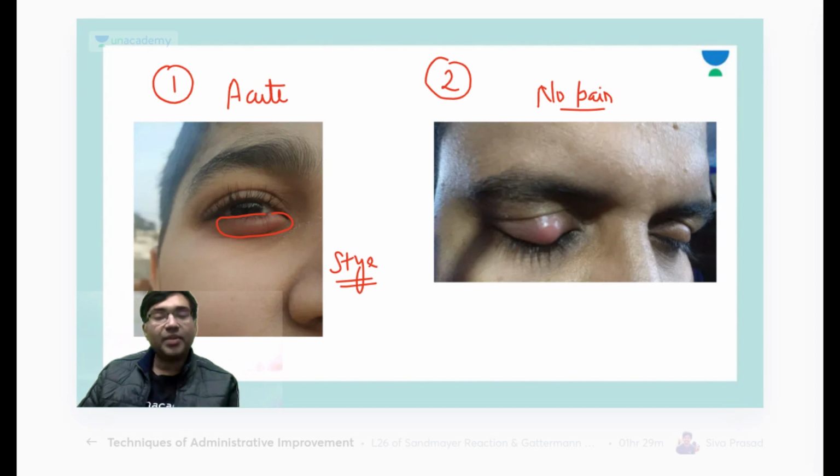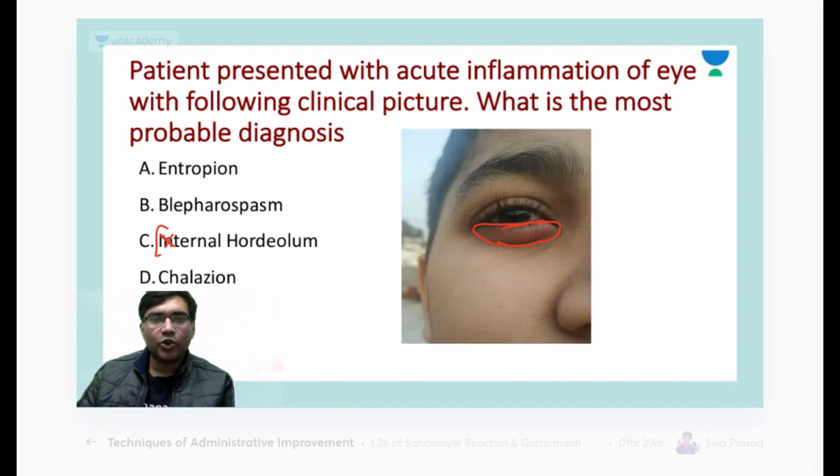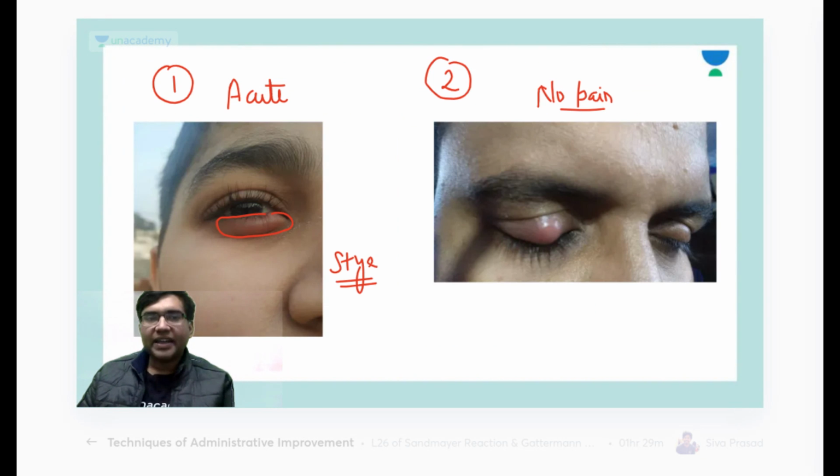It is the inflammation of the glands of Zeis. Yes, option C was external hordeolum here. It is a stye or external hordeolum. And here you have a non-tender nodule over the upper lid. This patient is having a chalazion.